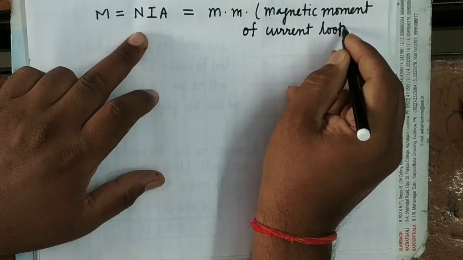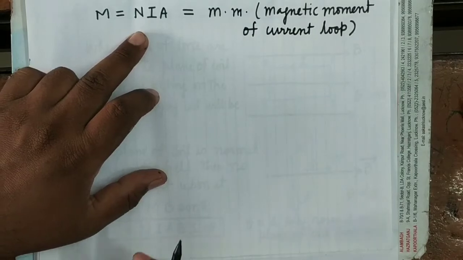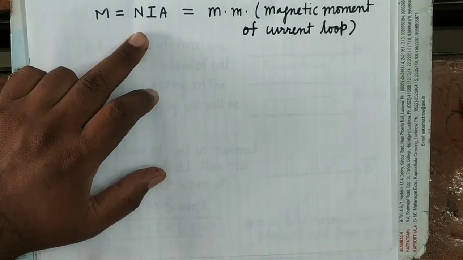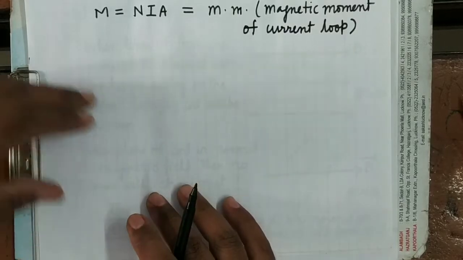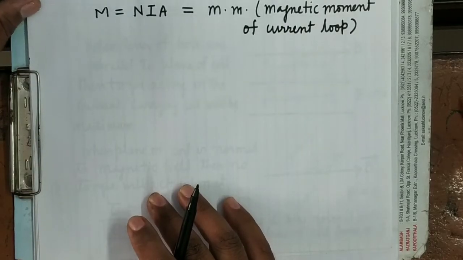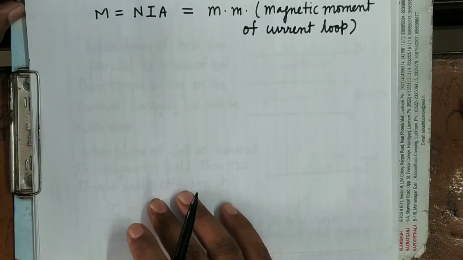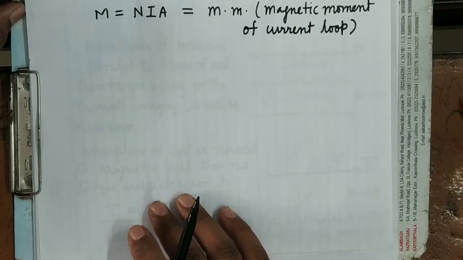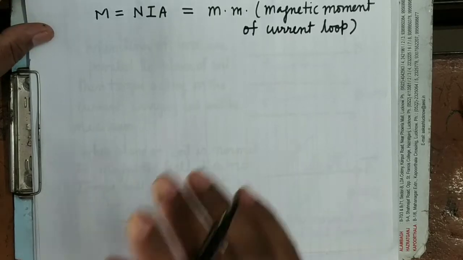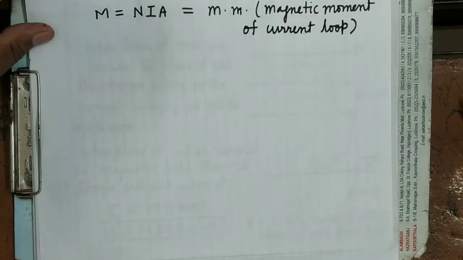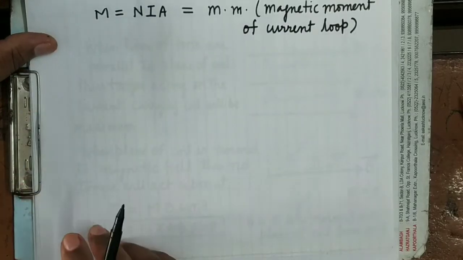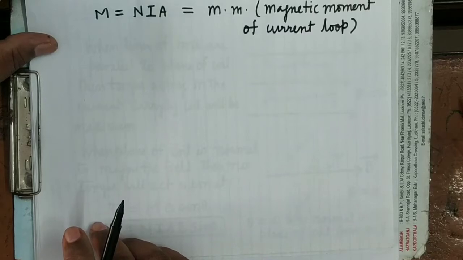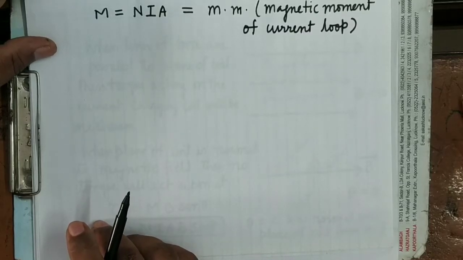Now one more thing which I want to mention here, though yes, in the previous lecture also I have told that this formula is deduced for a rectangular coil, but it is true for a coil of any shape. It is true for a current loop of any shape. Whatever be the shape of the current loop, the formula will remain the same. N is the number of turns in the coil, I is the strength of current flowing through the coil, and A is the area enclosed by the coil.